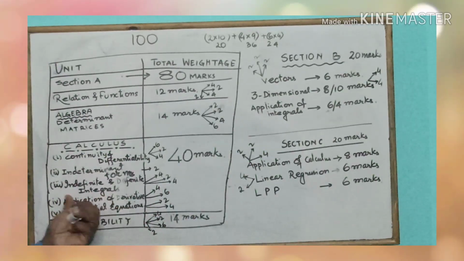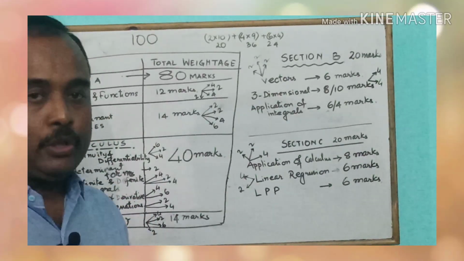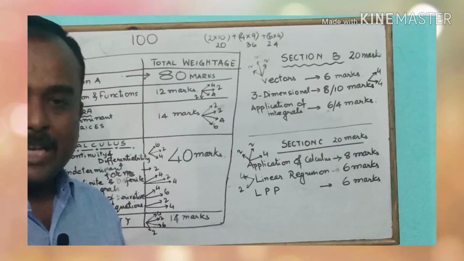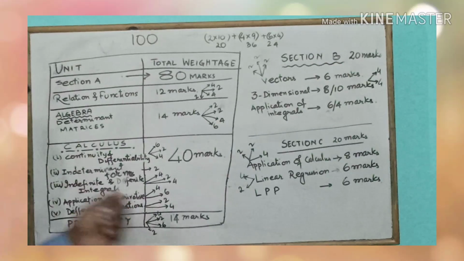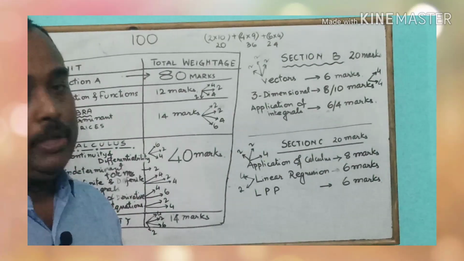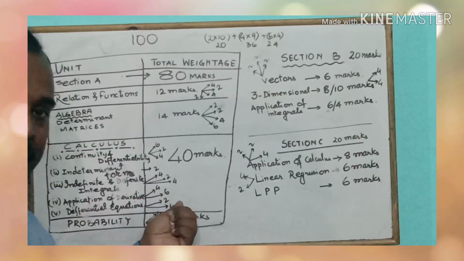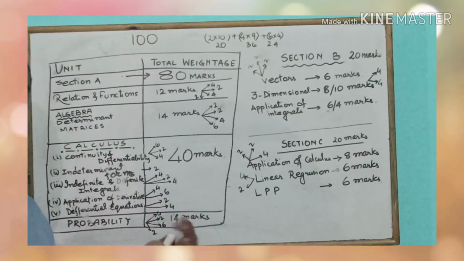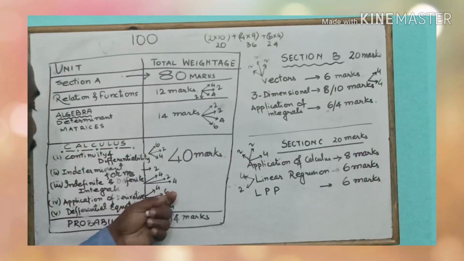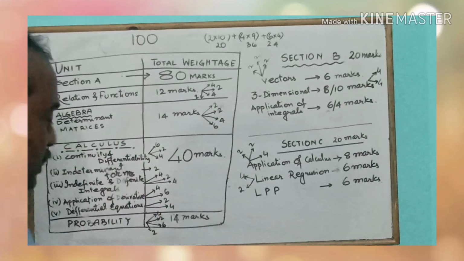Finally, there we have application of derivative. This is also a very big chapter. We have topics in that: Rolle's theorem, Lagrange's theorem, we have maxima, minima, increasing, decreasing functions, and rate measure. So from there a 10 marks question is surely going to come. So this 6 marks question could be a question from maxima, minima, where we have questions related to solid figures, we have questions related to plane figures, we have questions related to numbers. So many types of questions are there, and we can expect also a question of increasing, decreasing, consisting of 4 marks.